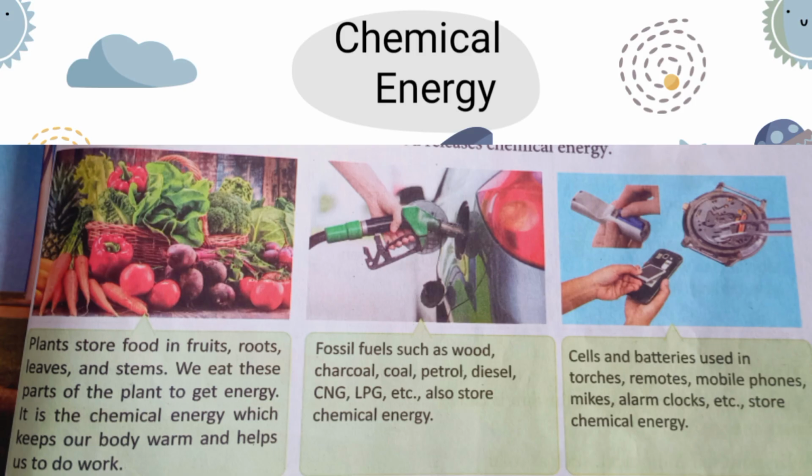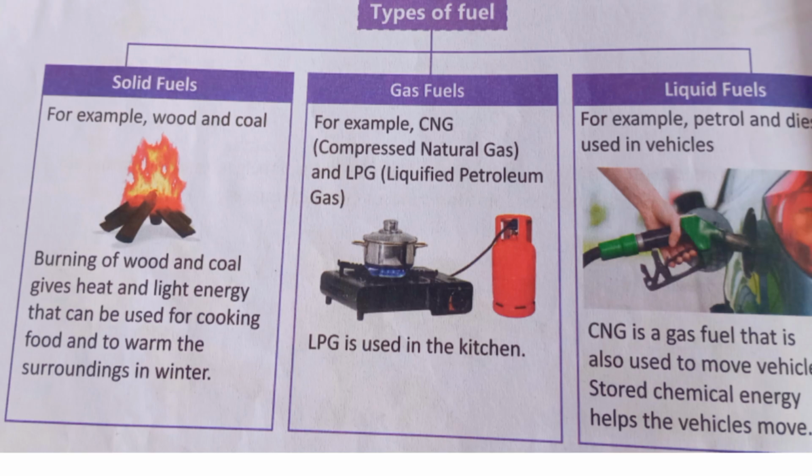Now, what is the unit of energy? The unit of energy is joule and it is represented by a small j. Now, let's see types of fuels. But first of all, what is fuel? Fuel is a substance used as a source of energy.